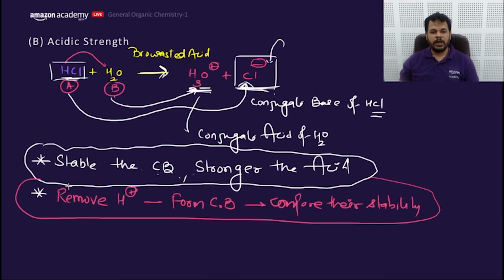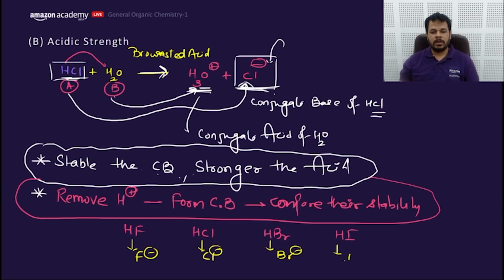These are key points to master acid comparing problems. Let's have an example. If I ask HF, which we have already done, HCl, HBr and HI, you just follow the rule: remove the H plus, form the conjugate base, compare its stability, and you will get the answer.